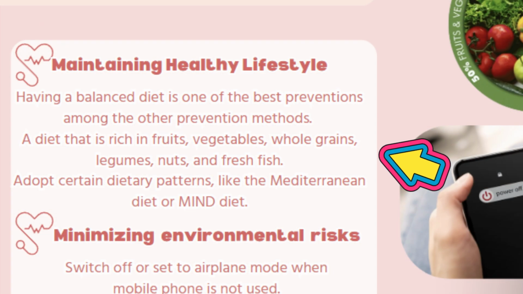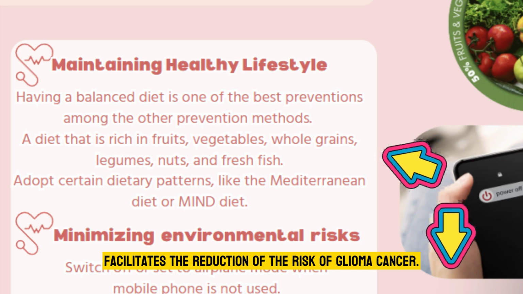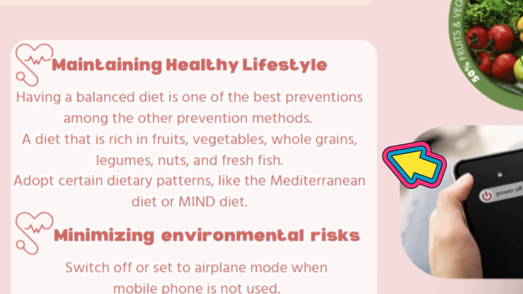So firstly, we have to maintain a healthy lifestyle. Having a balanced diet is one of the best preventions among the other prevention methods. A diet that is rich in fruits, vegetables, whole grain, legumes, nuts, and fresh fish facilitates the reduction of risk of glioma cancer. Additionally, there are certain dietary patterns like the Mediterranean diet or MIND diet.